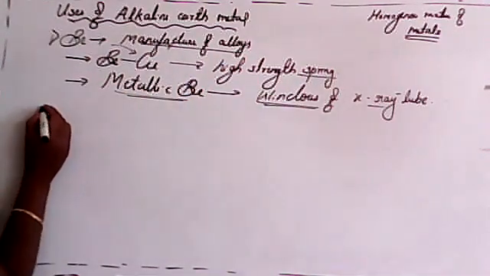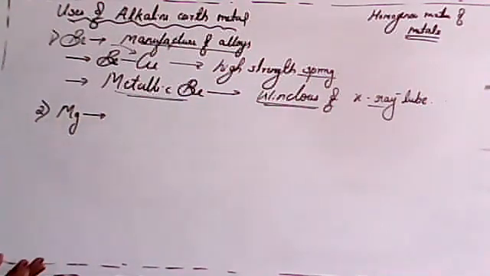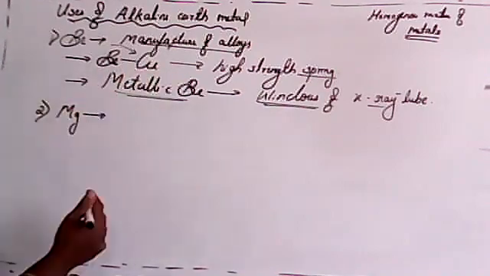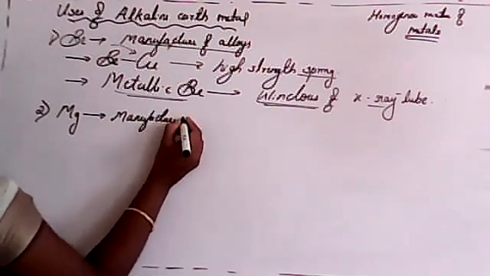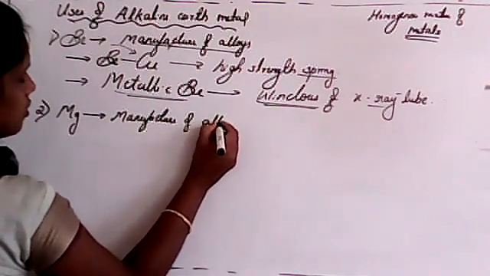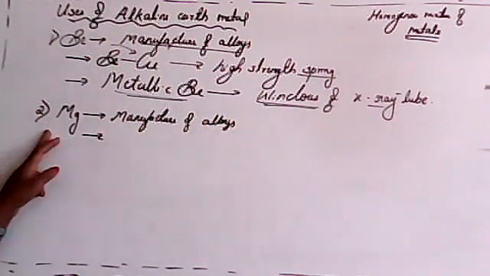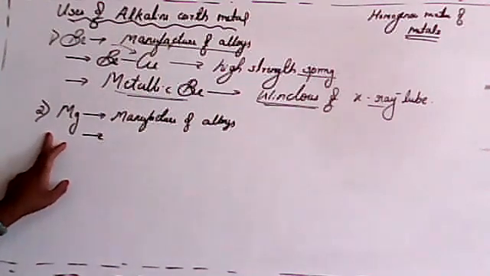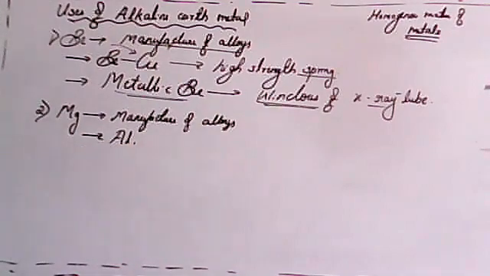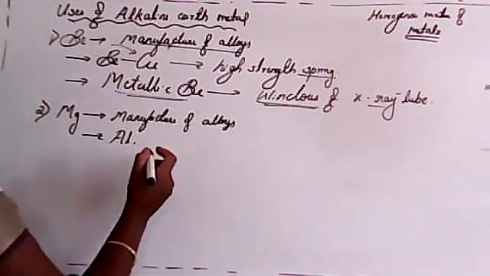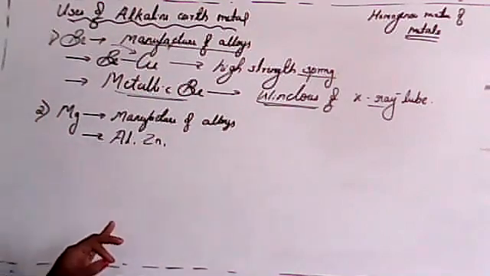So next comes magnesium, student. Magnesium also has a different use in the manufacture of alloys itself. It is also used as an alloy. It is used in the manufacture of alloys. It forms alloys with aluminum, or with zinc, clear, or with manganese, tin.